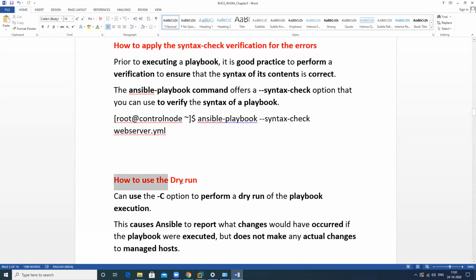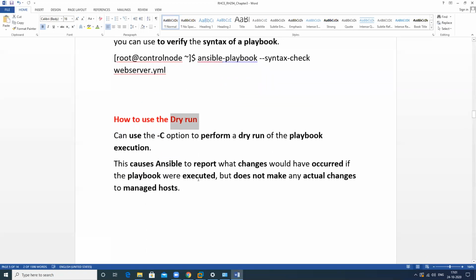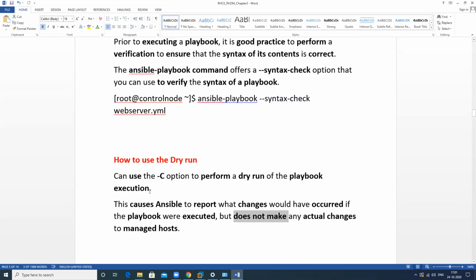So I have learned here how to dry run a playbook. Dry run means I am checking whether the task will be performed or not. It will just check, but not actually perform. It does not make any change on the managed host, it is just checking.